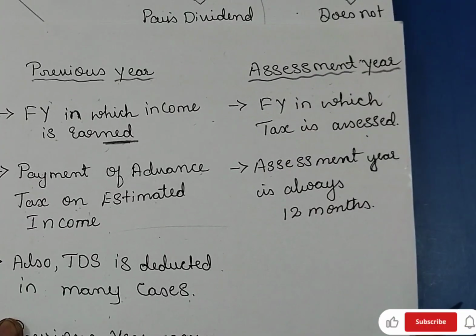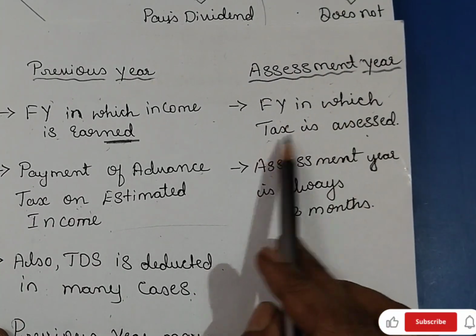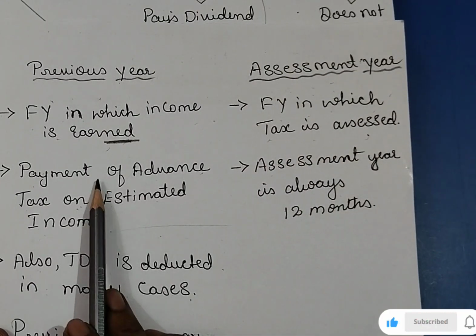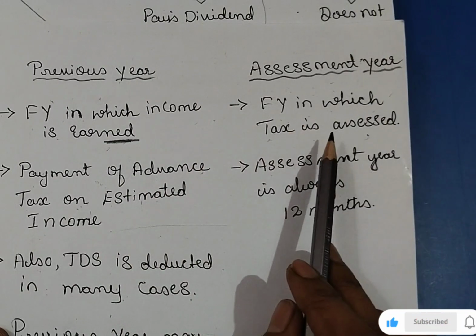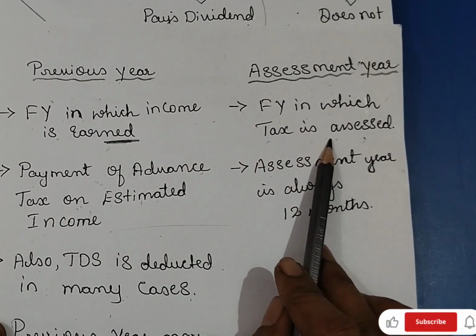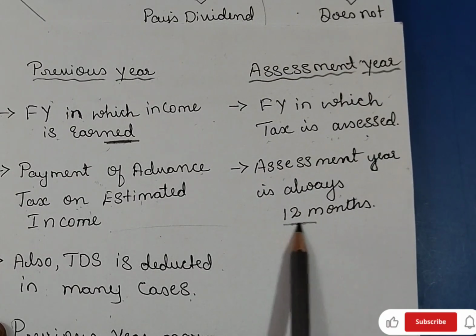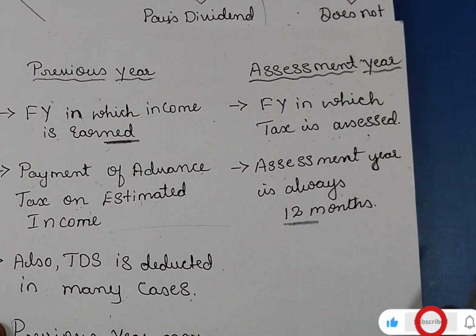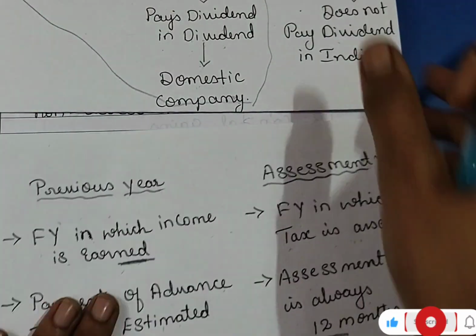What is assessment year? Assessment year is the financial year in which tax is assessed. So whatever you have earned in the previous year, you'll pay tax in the assessment year. Assessment year is always 12 months. You are going to complete the 12 months.